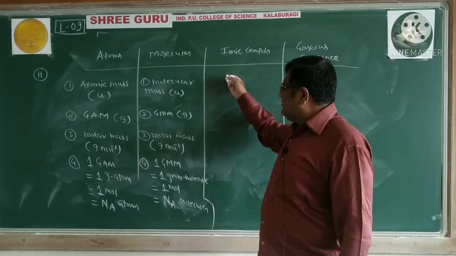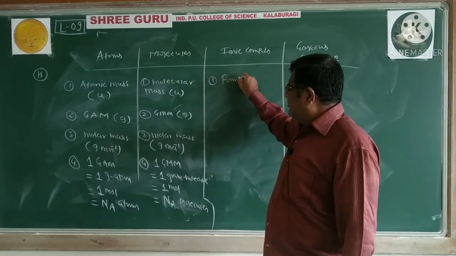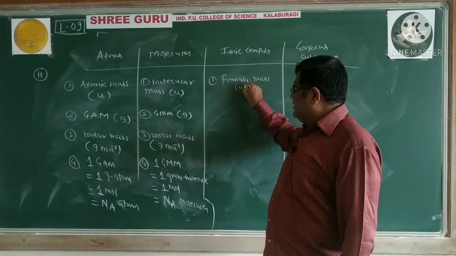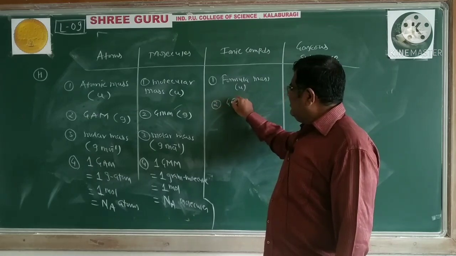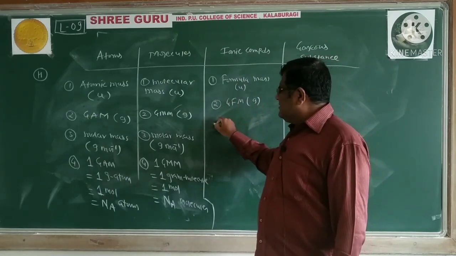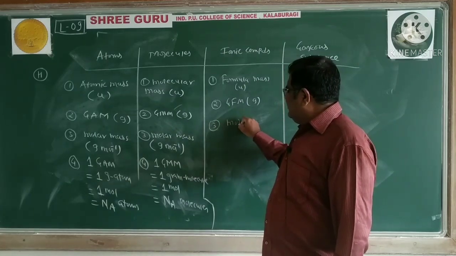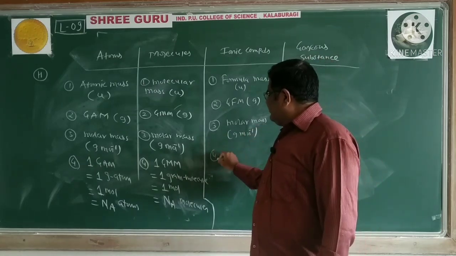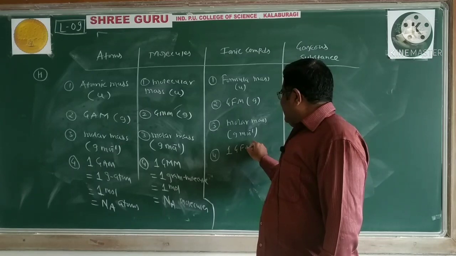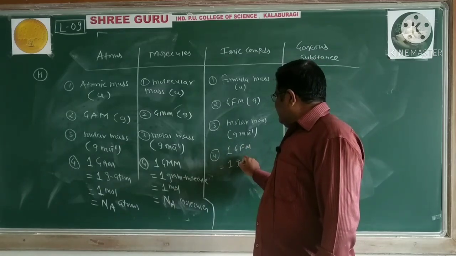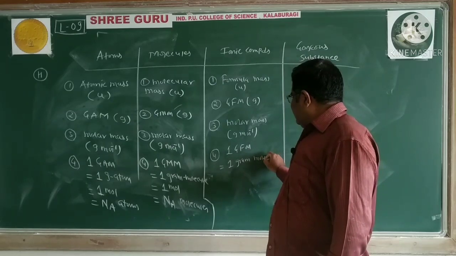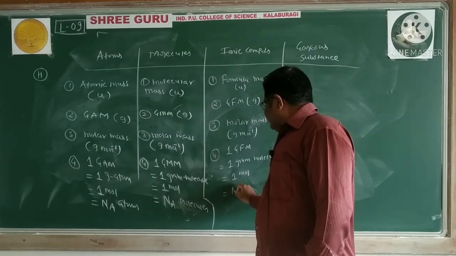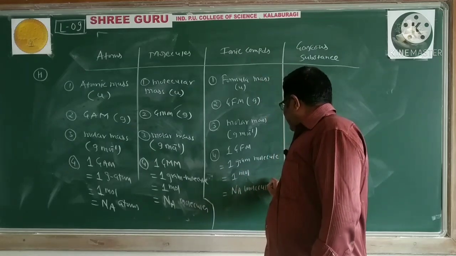For ionic compounds, we have formula mass, nothing but molecular mass expressed in U. Gram formula mass expressed in gram, and then we can say molar mass expressed in gram per mole, and 1 gram formula mass is equal to 1 gram formula unit is equal to 1 mole is equal to Avogadro number of formula units.